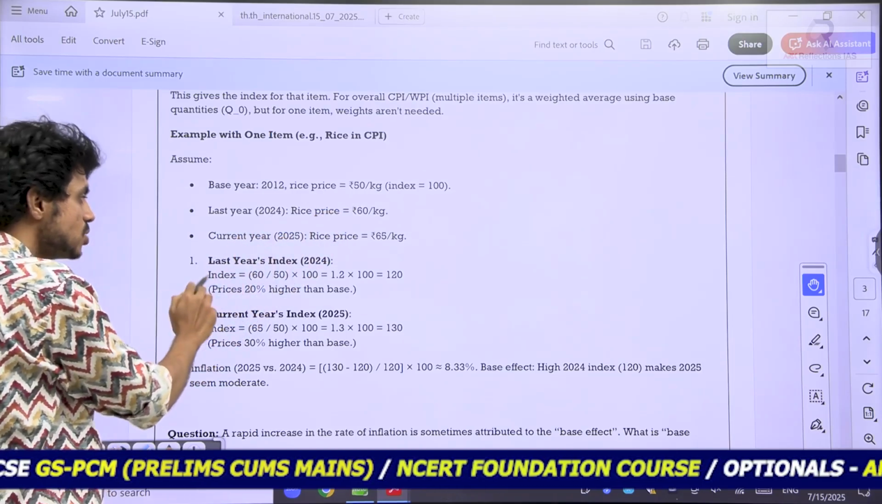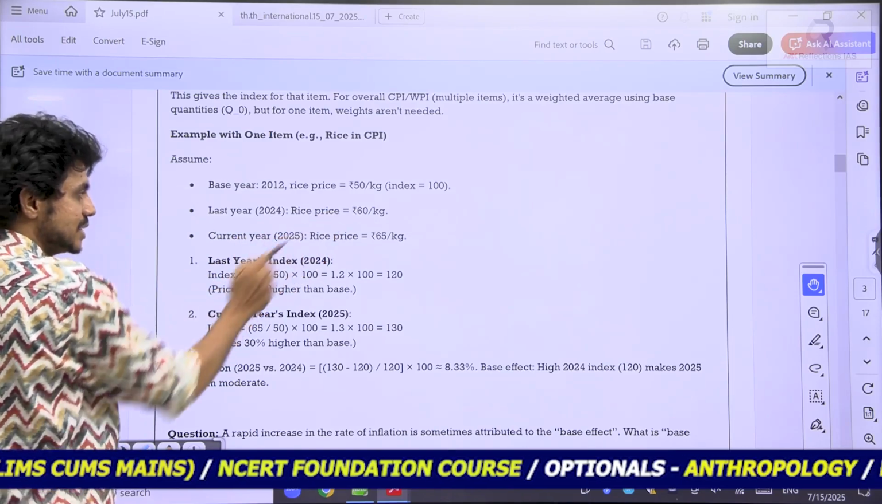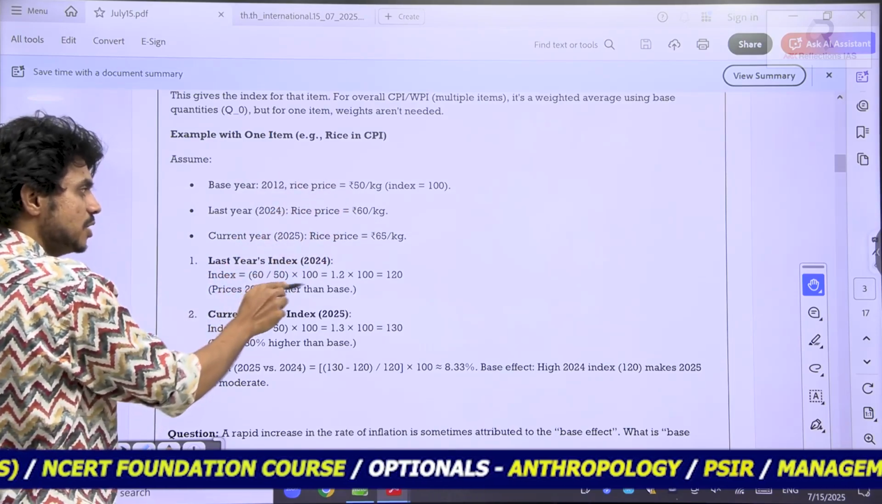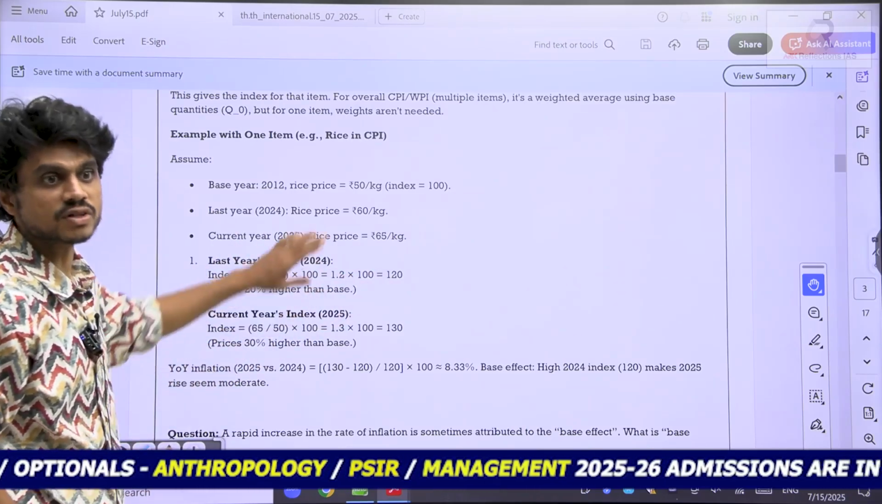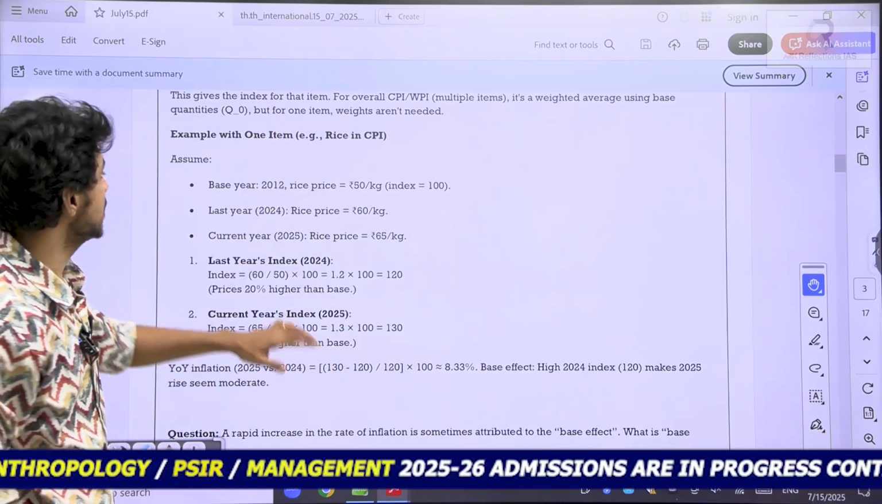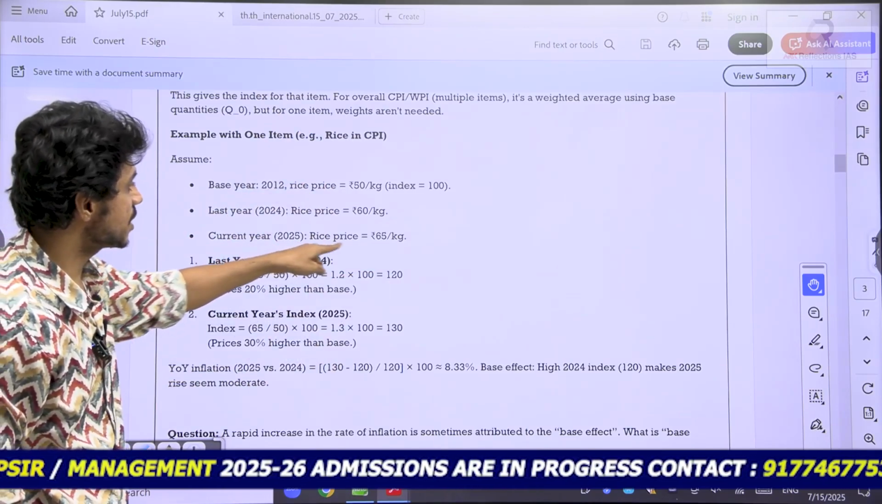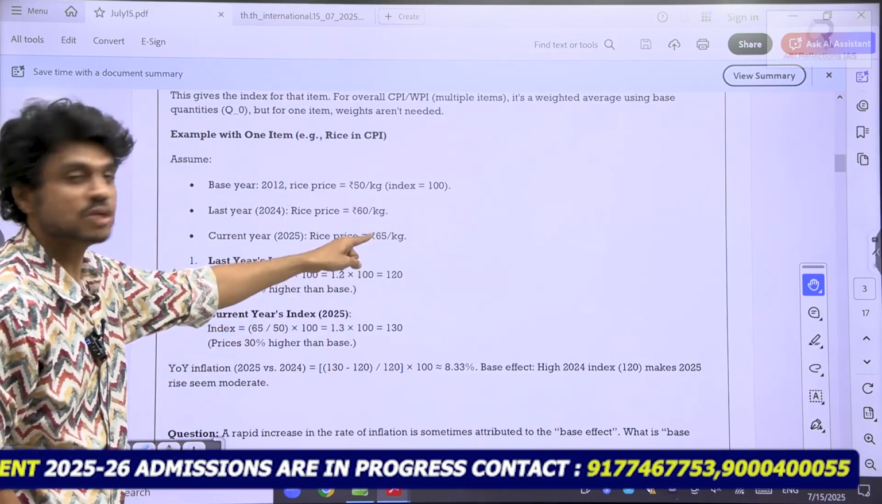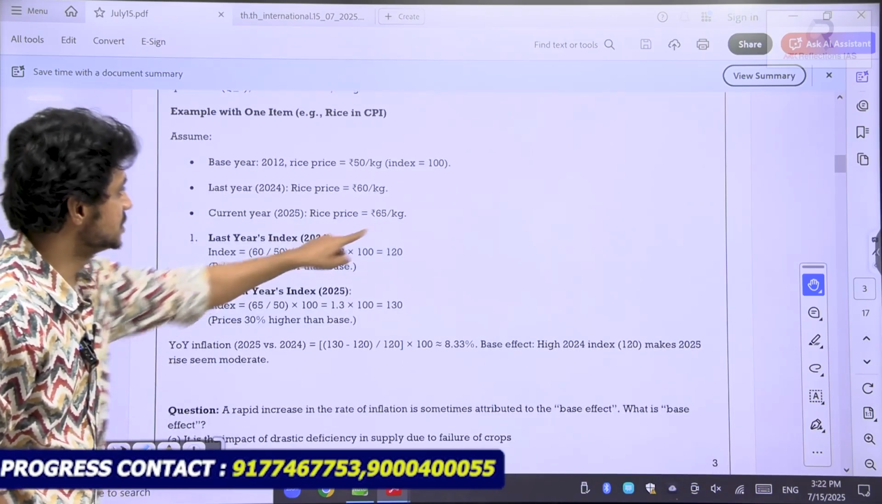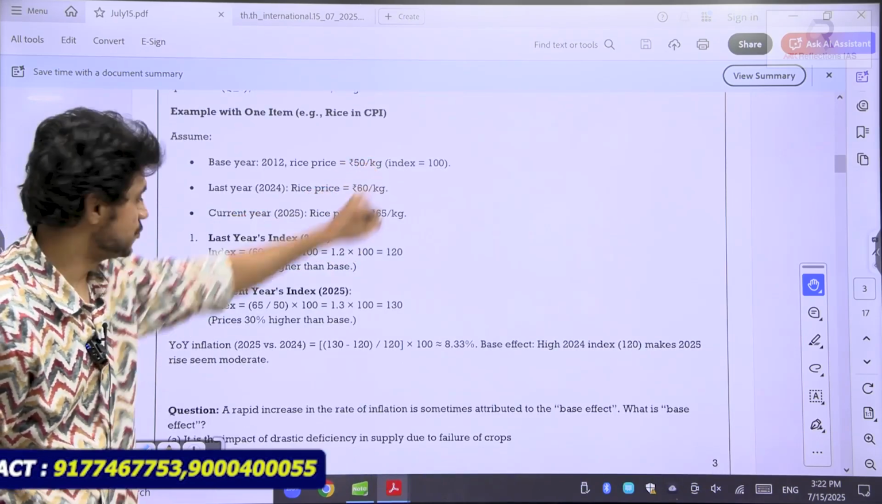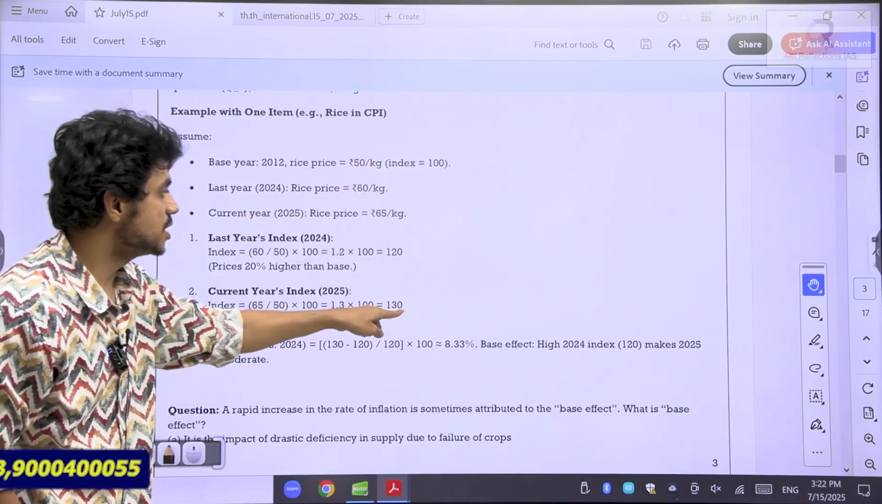Now this is the formula to arrive at the index value: 60 by base year 50 into 100. So the index is 120. This is for the last year. Now what is the price for this year? In 2025, rice price is 65 per kg. Now again use the same formula to arrive at the index value: 65 by base value 50 and then into 100. So you are getting 130.